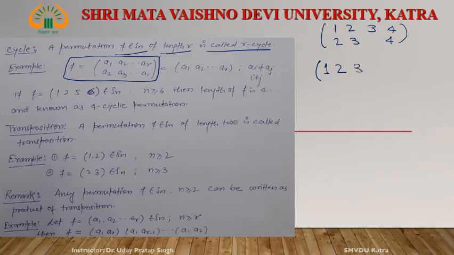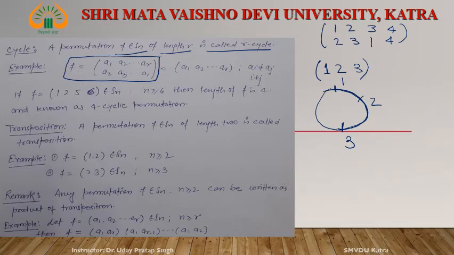From where we started? We started from 1, right? Reached again 1, right? See here, the image of 1 is 2, the image of 2 is 3, 3 is again 1. Then this is one cycle, right? This one is the cycle. Now see the example.